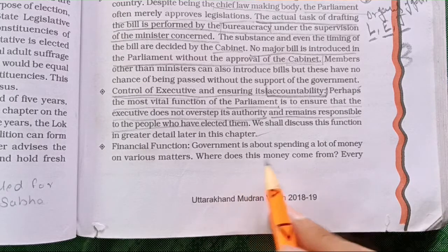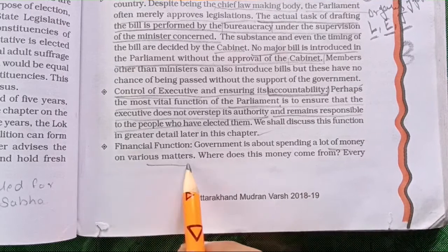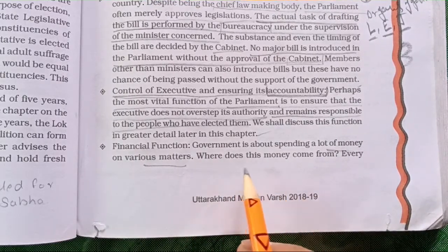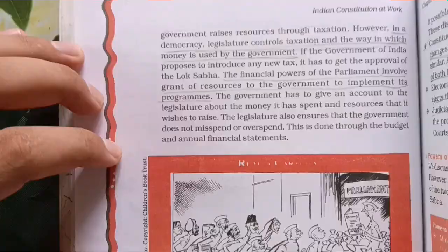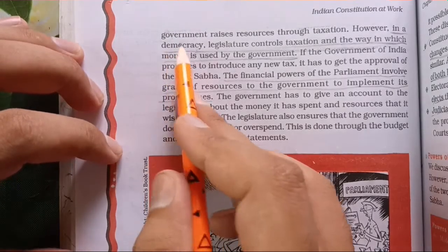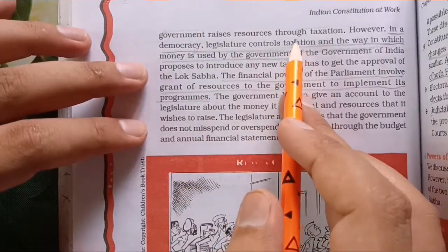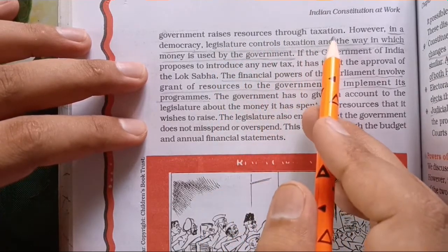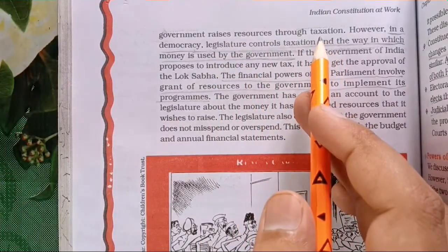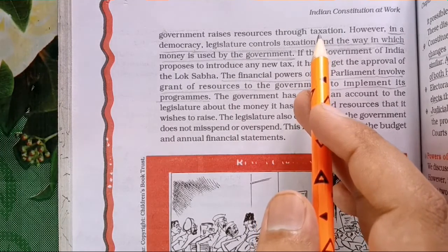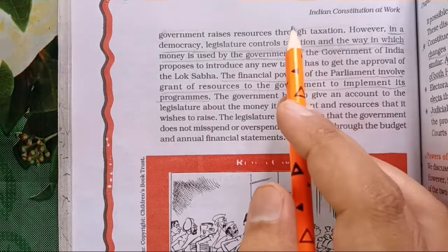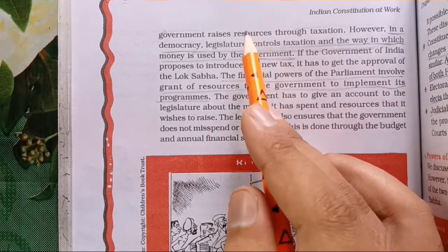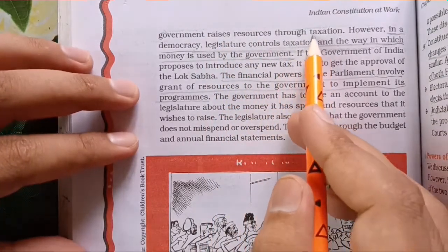So government is about spending a lot of money on various matters. Where does this money come from? Where does this money for the development work of the government come from? So this is a question to you. Every government raises resources through taxation. Every government needs money for its functioning, for its developmental activities, plans and policies which they have to put forward for the welfare of the state. For that they need money, and from where does the government raise money? It comes from taxation.